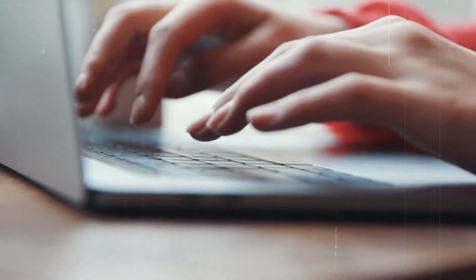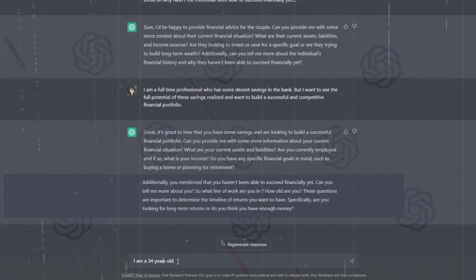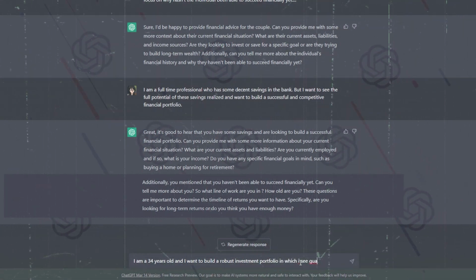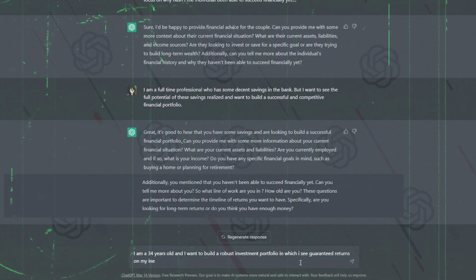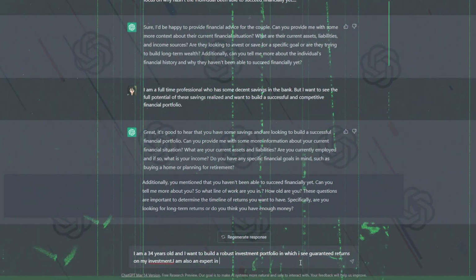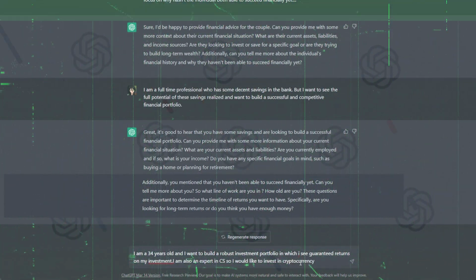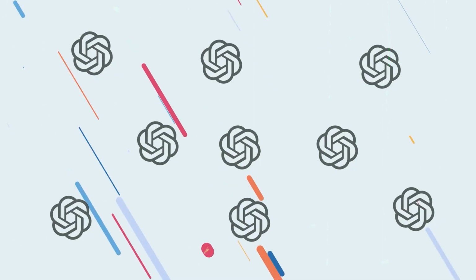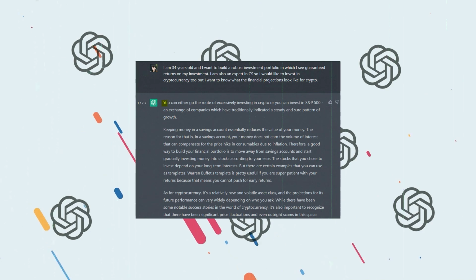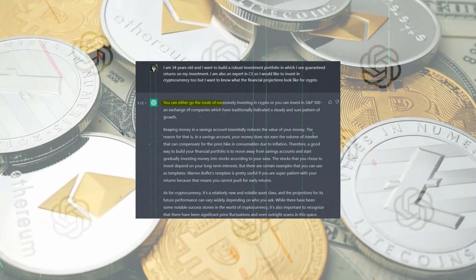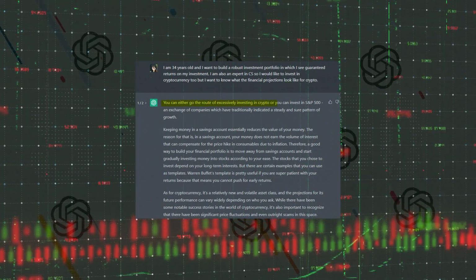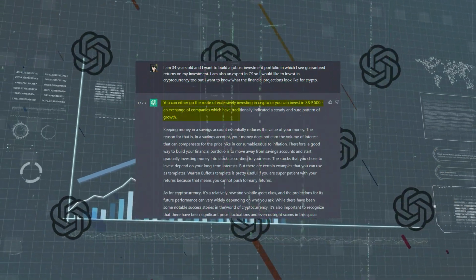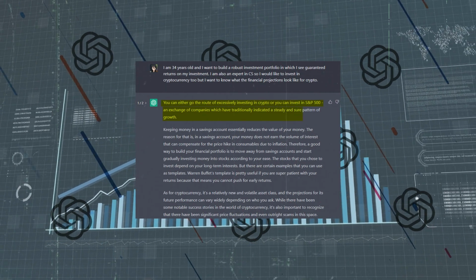For example, you can respond by something like, I am 34 years old and I want to build a robust investment portfolio in which I see guaranteed returns on my investment. I'm also an expert in CS, so I would like to invest in cryptocurrency too, but I want to know what the financial projections look like for crypto. ChatGPT may actually respond that you can either go the route of excessively investing in crypto, or you can invest in S&P 500, an exchange of companies which have traditionally indicated a steady and sure pattern of growth.